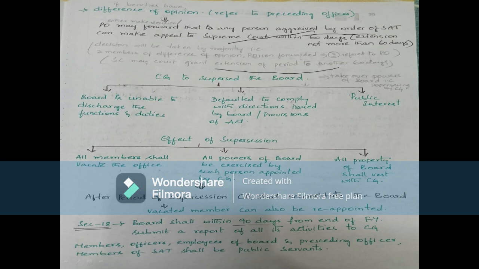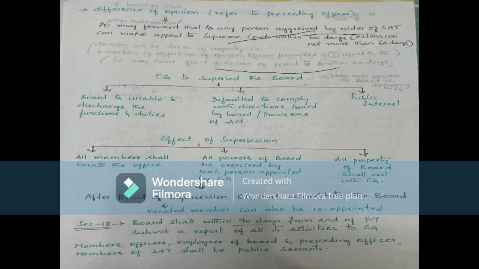And central government to suspend the board, okay. So suspending of board is nothing but take over the powers of board, okay. So superseding by the central government, so it takes over the powers of the board. Why it takes over the board power means, whenever the board is unable to discharge the functions and duties, and in case of default to comply with the directions issued by the board, in such cases central government supersede the board, means take over the powers of the board.